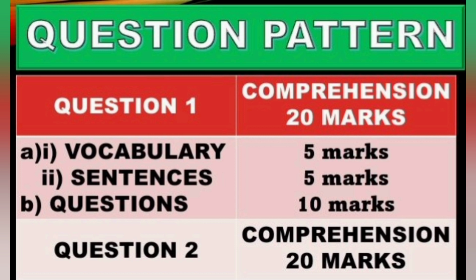And A2 is for sentences, sentence making. Actually, here students need not frame sentences. 5 words are selected from the same passage, and using these 5 words, sentences are framed. 4 options for each word are given in the MCQ form, and the students have to select the sentence in which the word is used in a different meaning. Actually, the selected word is present in the passage itself.